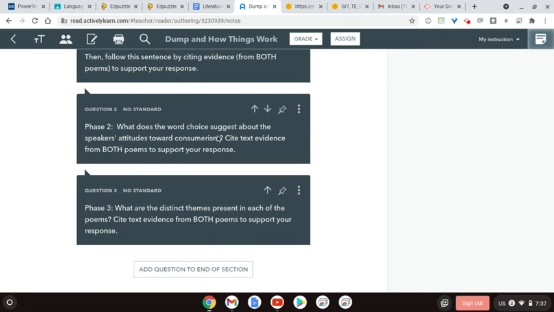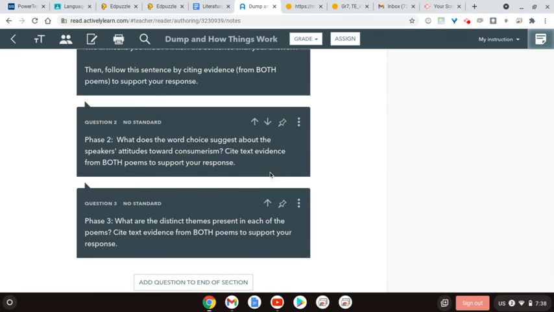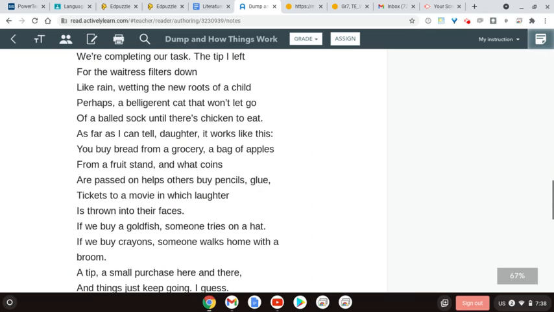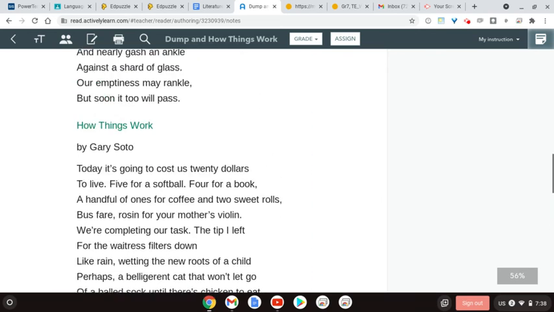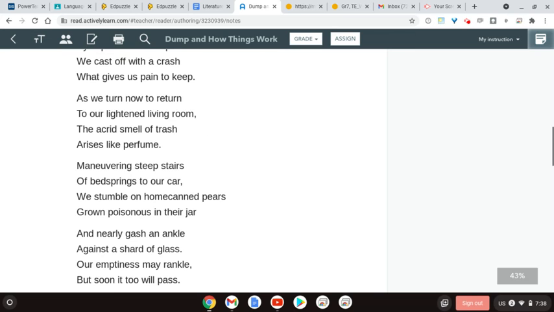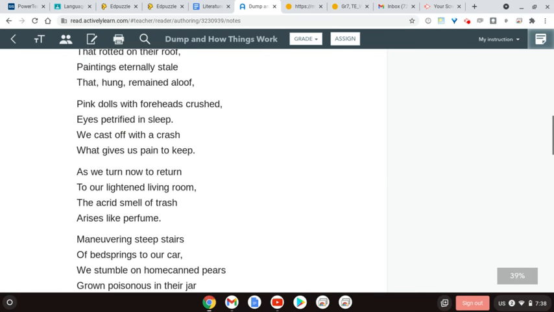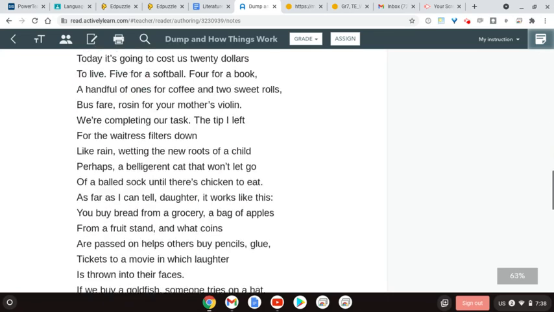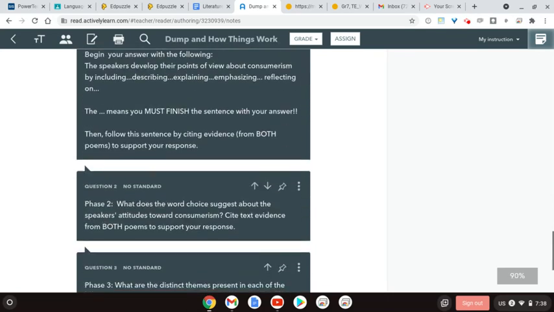And as we look through this, they do have similar attitudes towards consumerism. So catch key words, specific words that have that connotation, that showcase that tone, that showcase that attitude that they're taking towards the concept of consumerism. And then point out what those words are as you cite your text evidence in phase 2.